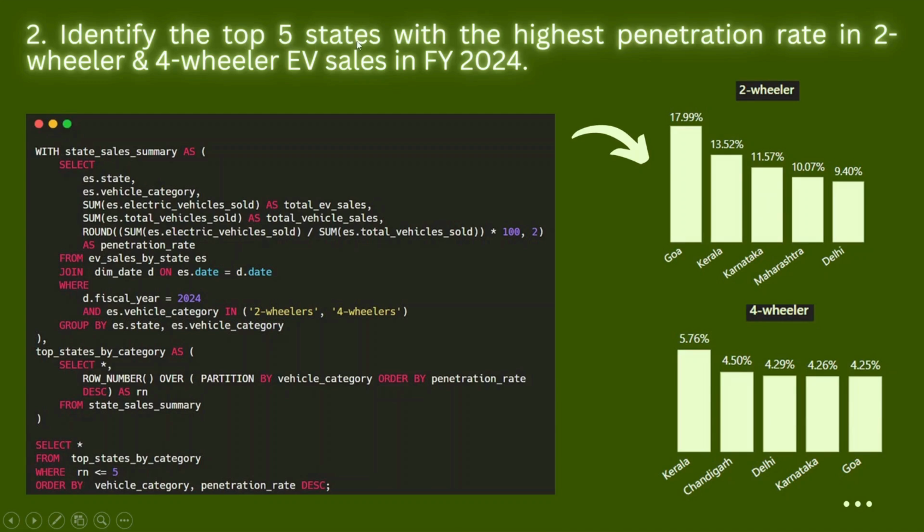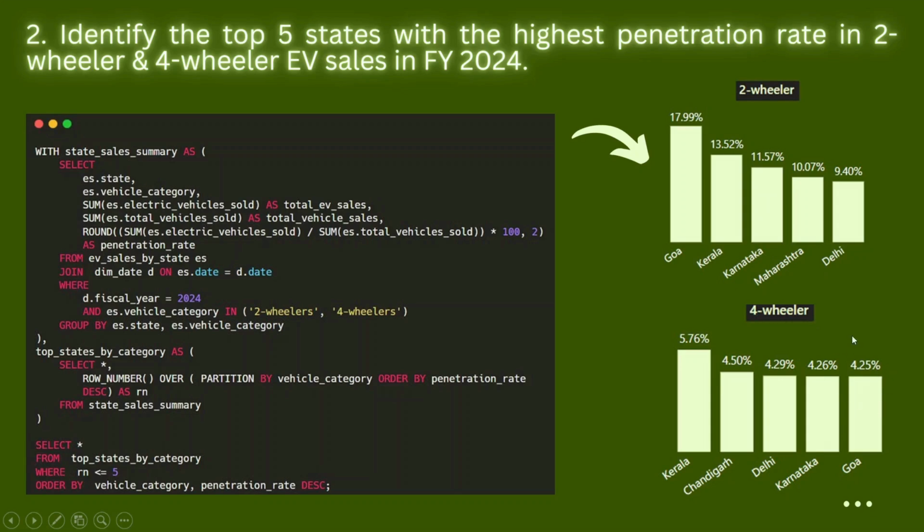Identify the top five states with the highest penetration rate in two-wheeler and four-wheeler EV sales in fiscal year 2024. Here is the SQL query I wrote, and this represents the output in the form of data visualization. I used a bar chart to represent it. In the case of two-wheelers, Goa has the highest penetration rate, leading with 17.99%, followed by Karnataka, Kerala, Maharashtra, and Delhi. And in the case of four-wheelers, Kerala has the highest penetration rate of 5.76%, followed by Chandigarh, Delhi, Karnataka, and Goa with a penetration rate of 4.25%.